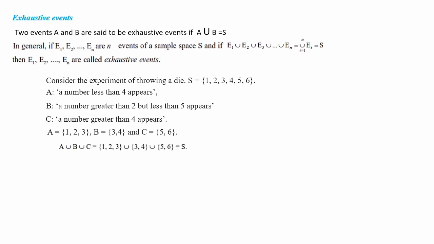Quite simple. Take the union. A union B union C. As we know, union means together. A, B and C together. When you are taking A, B, C together, you see there 1, 2, 3, 4, 5 and 6. 3 is repeating 2 times, it's not necessary. So 1, 2, 3, 4, 5 and 6. This is our sample space. That is equal to S. So E1, E2, etc. En are called exhaustive events because when we have taken the union, we have got the sample space. Next, we shall discuss the exercise questions.